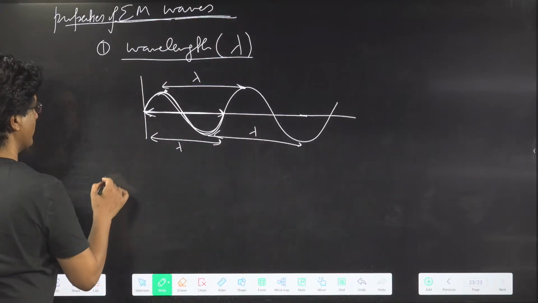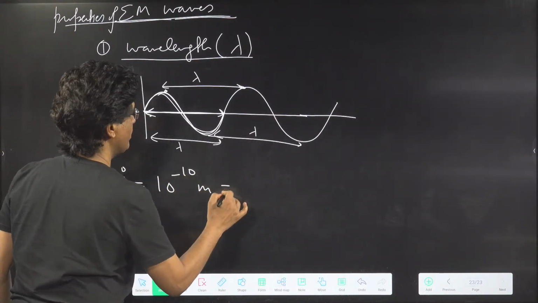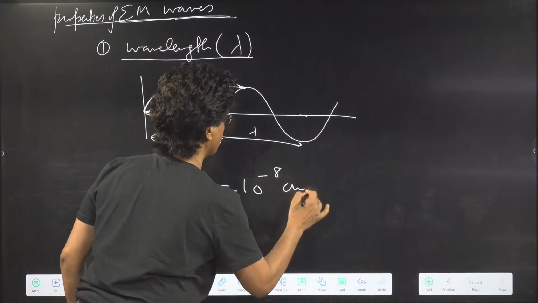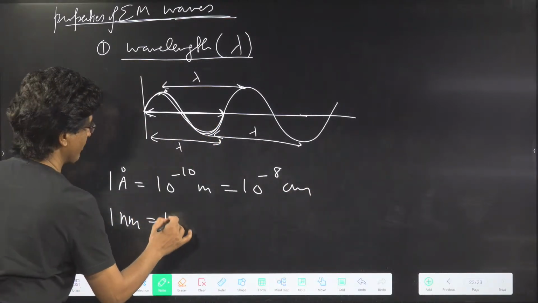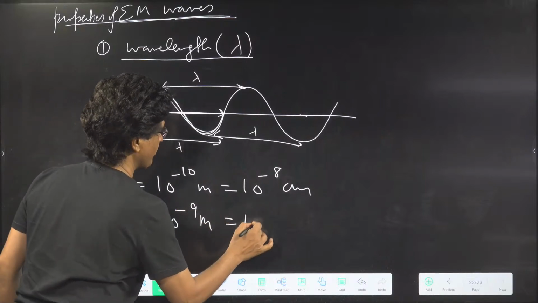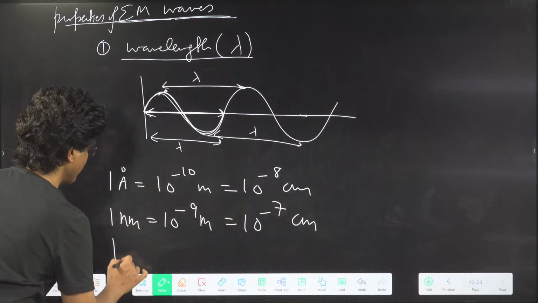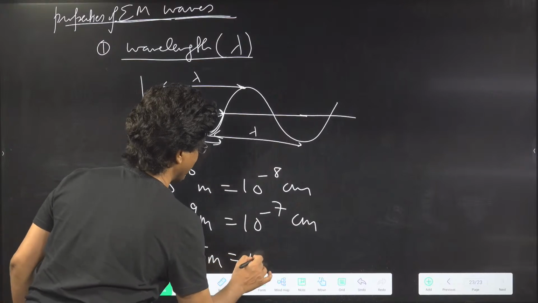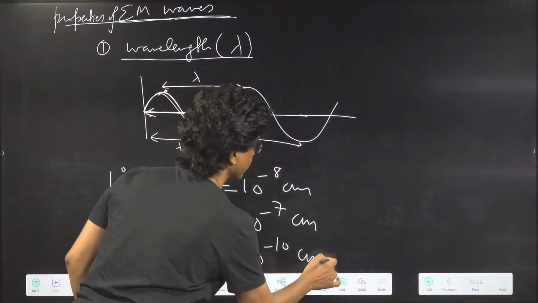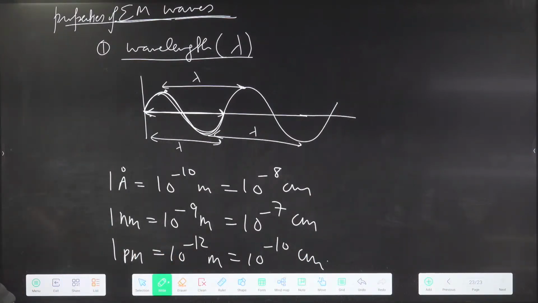For example, 1 angstrom is equal to 10 to the power of minus 10 meter, equal to 10 to the power of minus 8 centimeter. Also, 1 nanometer is 10 to the power of minus 9 meter, equal to 10 to the power of minus 7 centimeter. You will need it. Note it down. And 1 picometer is 10 to the power of minus 12 meter, which is equal to 10 to the power of minus 10 centimeter. Okay. Learn this. This is very, very important. Extremely important part.